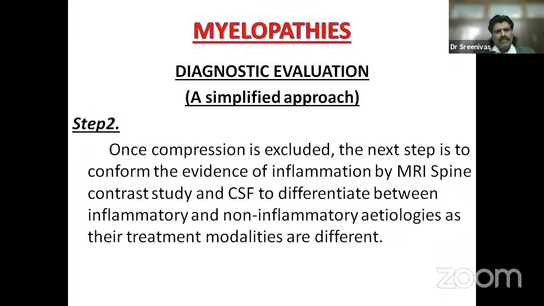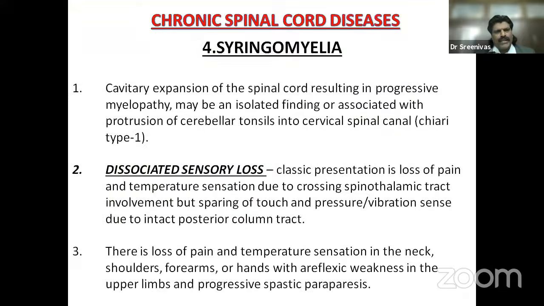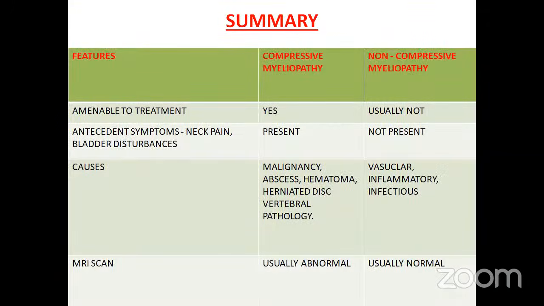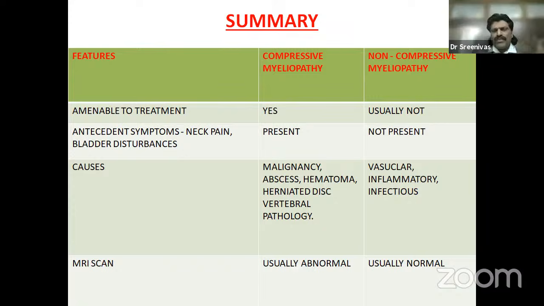Compressive myelopathy, there will be antecedent symptoms. It will take a lot of time for the symptoms to develop. For example, remember abscess or disc prolapse or tumor, it slowly starts compressing the spinal cord. There will be symptoms for a long duration and then it presents with paraparesis.